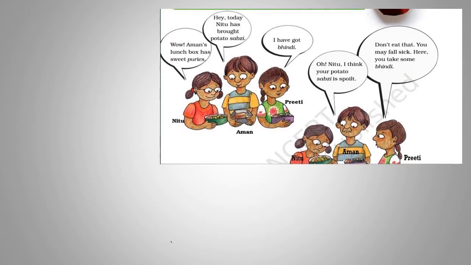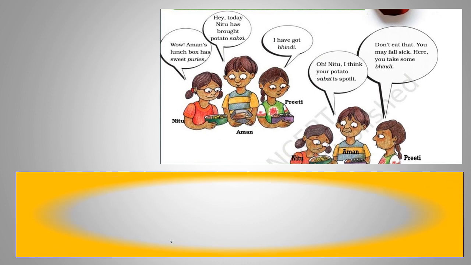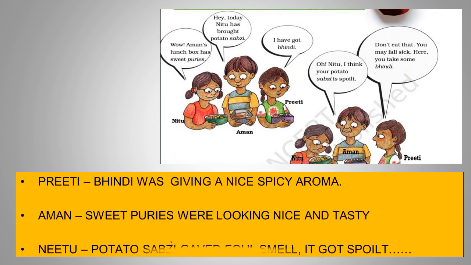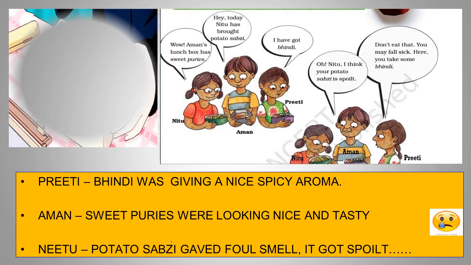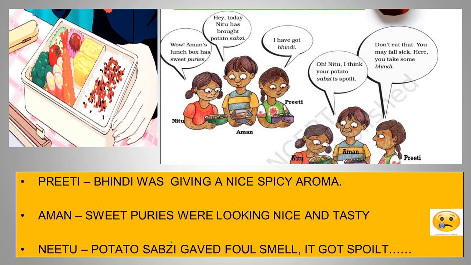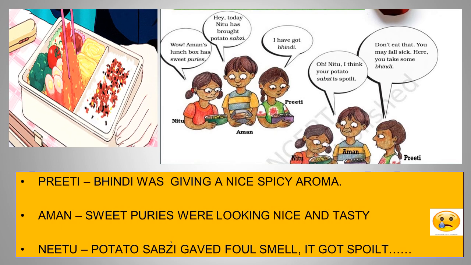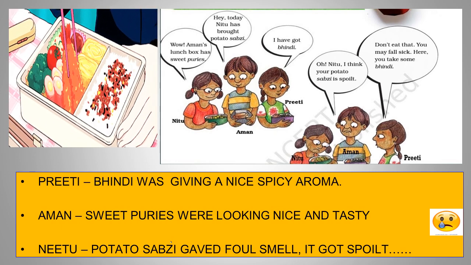Now look at the screen. We have three children, Neetu, Aman and Preeti. What do you think they are talking about? And look at their hands. What are they having? They are having their lunch boxes. So that means they are having their lunch break.